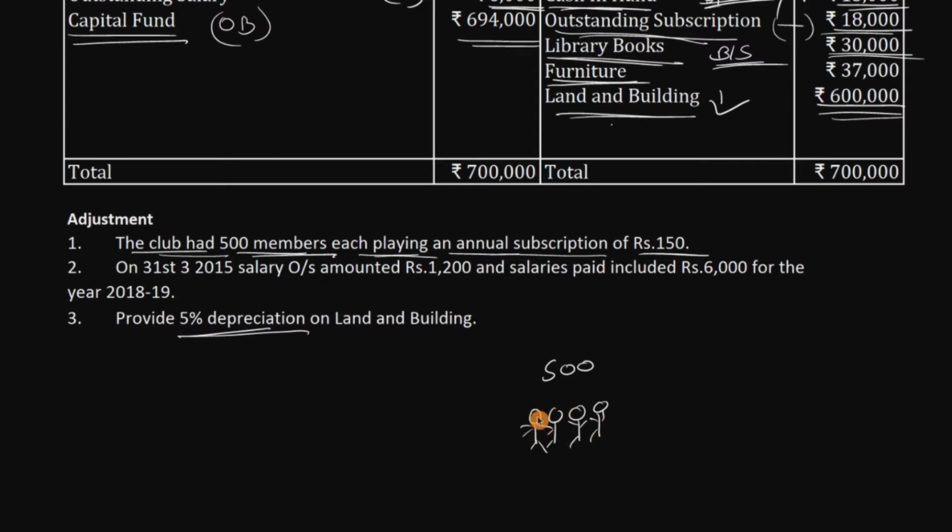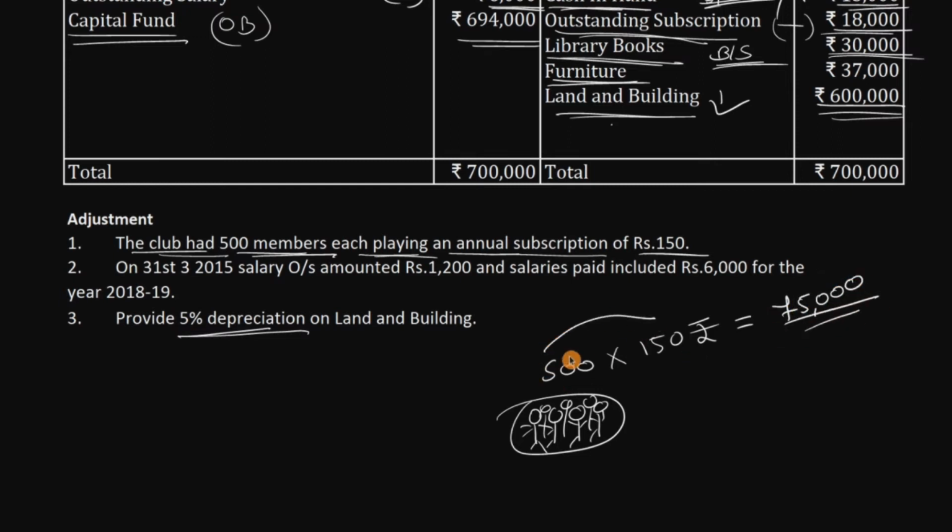These are the members. Imagine there are 100 members. These are the committee, 500 members, and they're all paying 150 rupees. That means this year they would have got 75,000 rupees. If you multiply this, 150 into 500, you will get 75,000.